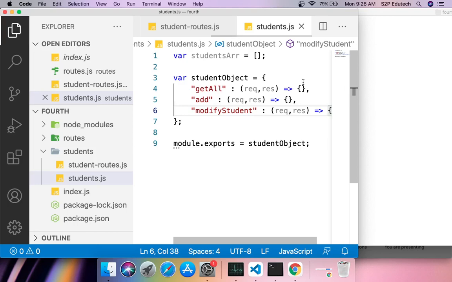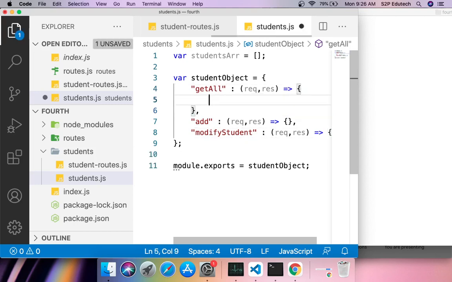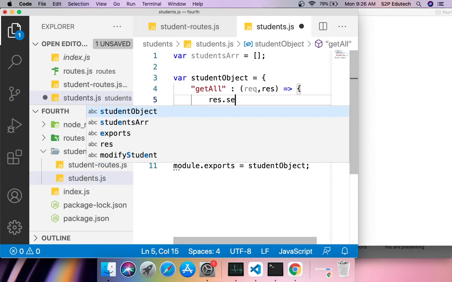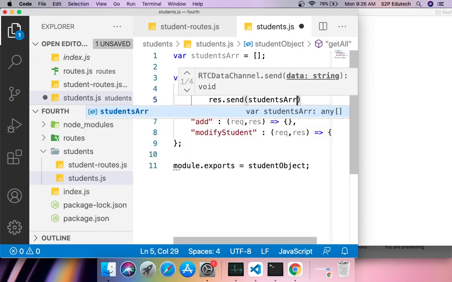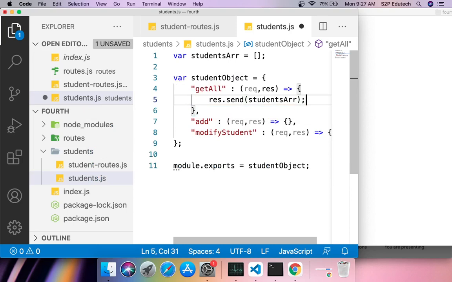Now in this particular function, that is in get all, what am I supposed to do? I am simply supposed to return this array. Why? Because at the end what is required is we need that array or all the students which are added. So I would say response dot send students arr, right? That's the only thing I am going to do here.